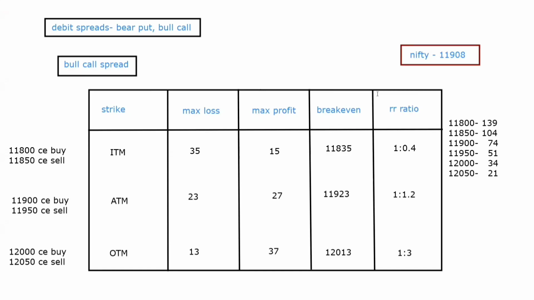In a bull call spread, you want the market to go up. Simple. Bull call, bull and call, that is positive. You want the market to go above, that is you want the market to be bullish. Okay. So when you want the market to be bullish, you want the break even as much lower as possible. So the main thing over here in a bull call spread or in a bear call spread, that is in a debit spread, is when you pay extra, you get higher probability.